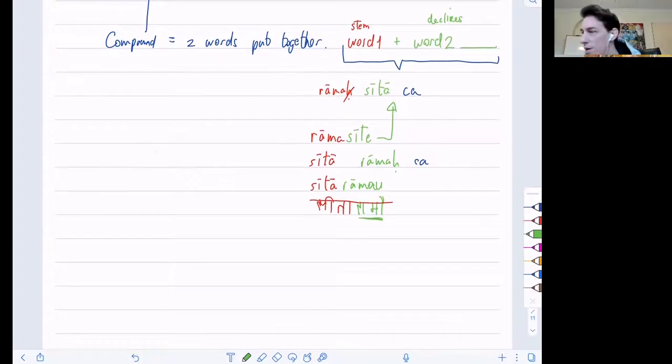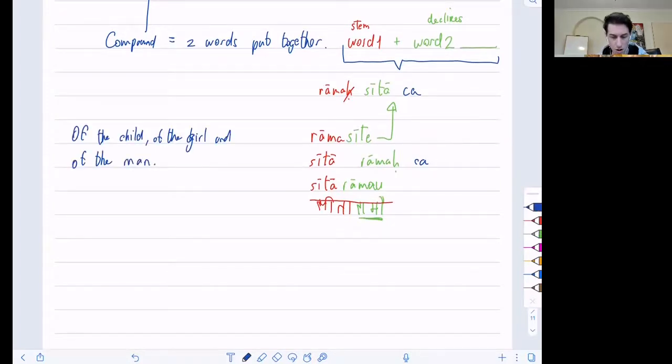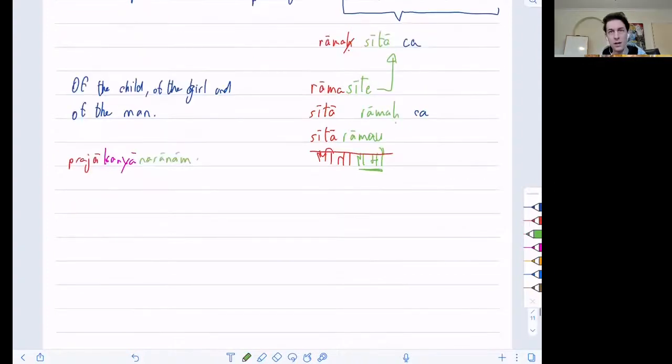Now let's do three of them. Of the child, of the girl, and of the man. What's the stem of child? Praja, word two. Of the girl, what's girl? Kanya. And what is of the man? Now, obviously, you're going to say plural, right? Naranam. Naranam, good. Why plural? Why not dual? Oh, because there's three people here, three components. Yeah, if I had two, then it would be Narayoho. All the members except the last don't change.